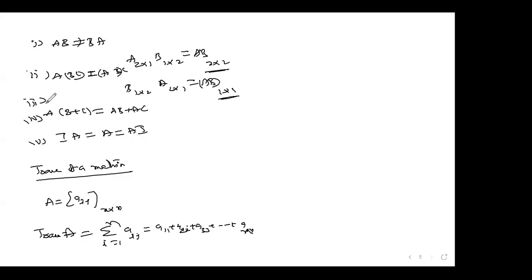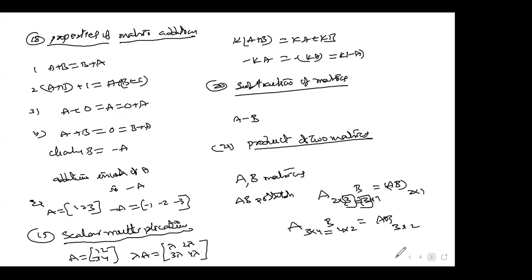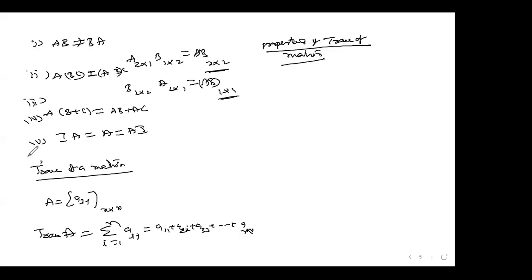What are the properties of trace of a matrix? So this is the 21st point, the 22nd one is this one, and the 23rd one is this.